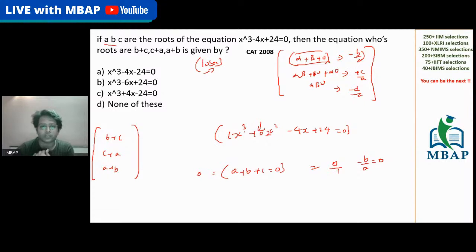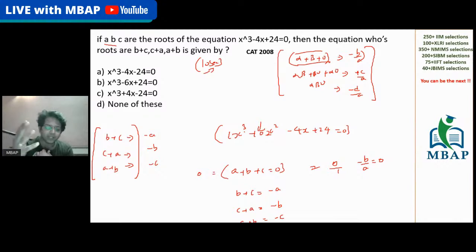If a plus b plus c is equal to 0, can we say b plus c is equal to minus a? Can we say c plus a is equal to minus b? Can we say a plus b is equal to minus c? And can we replace the roots b plus c, c plus a, and a plus b with the simple form of minus a, minus b, and minus c? Can we say this much?